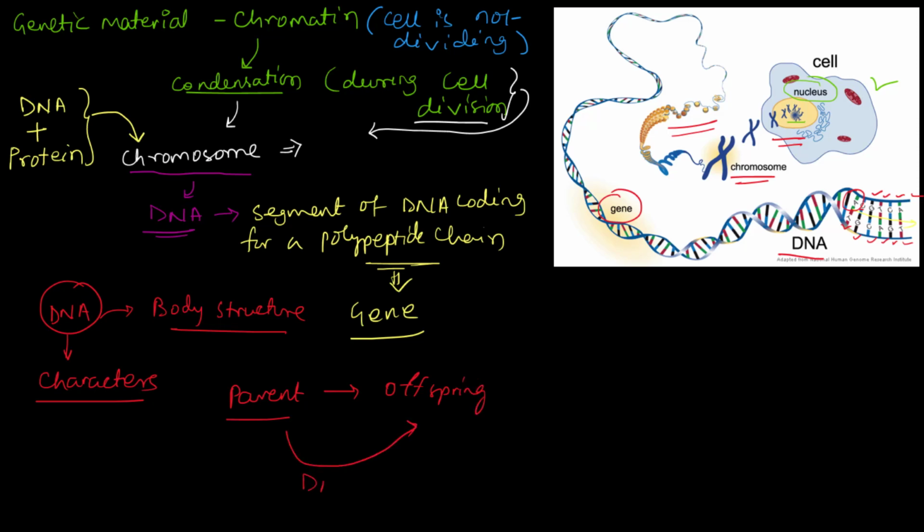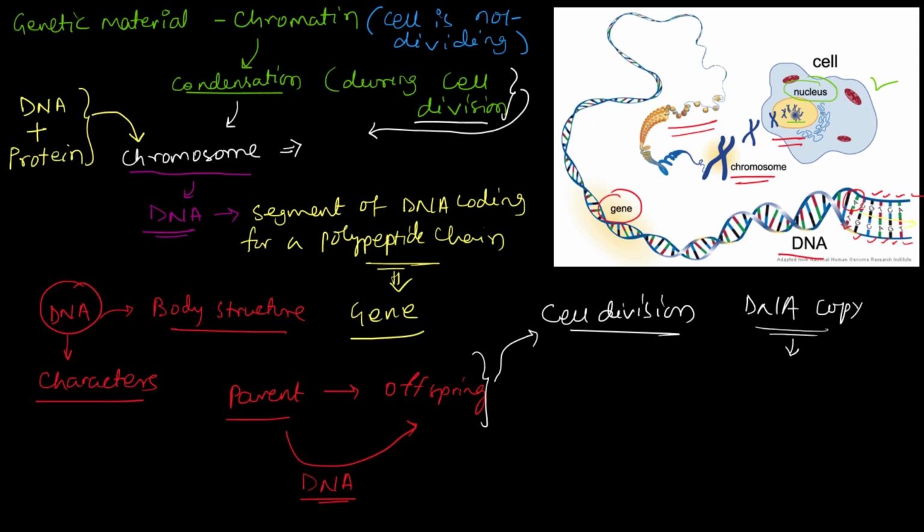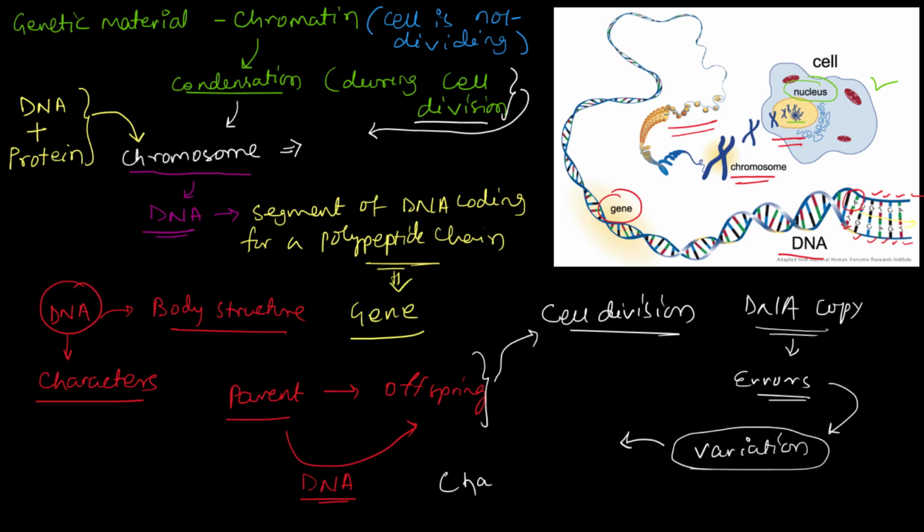They would like the DNA to be conserved, and during this process, what happens? Cell division has to occur. When cell division occurs, it is also going to copy the DNA. When the DNA is copied, this process is called DNA replication. When the DNA is getting copied, there are going to be certain errors, and these errors actually give rise to variation, changes at the molecular level, at the level of DNA.